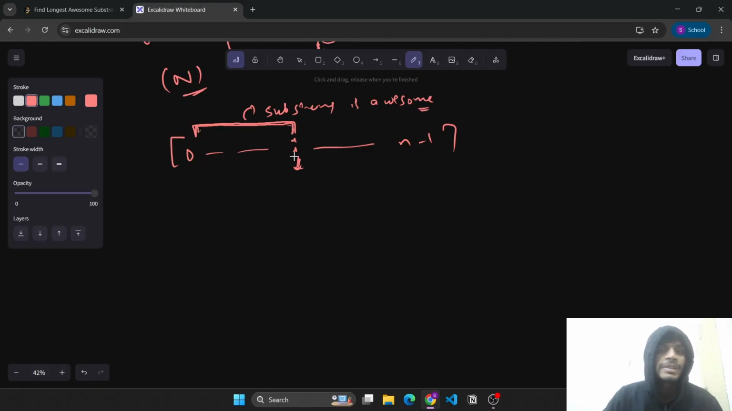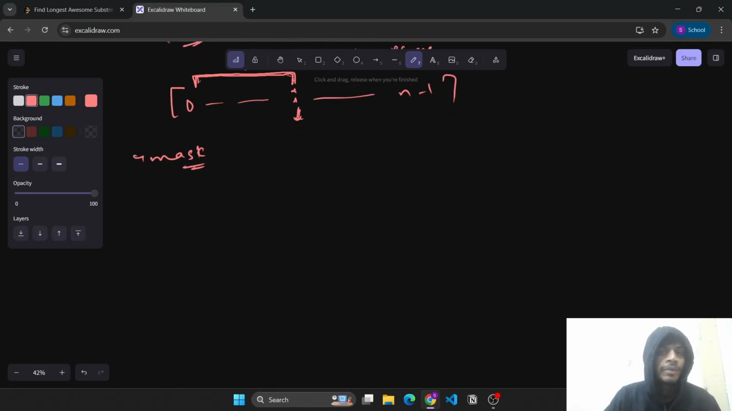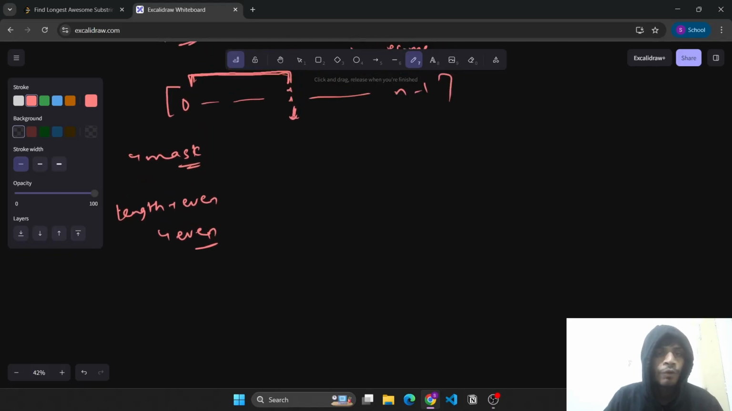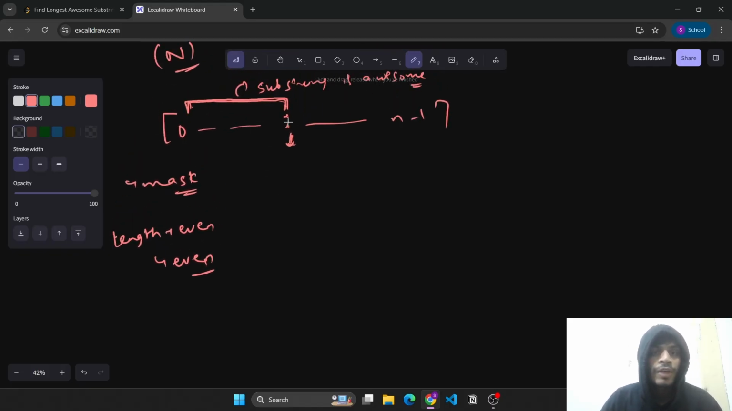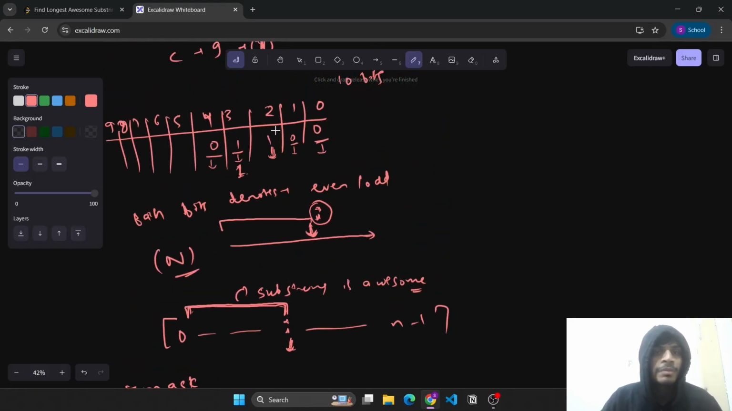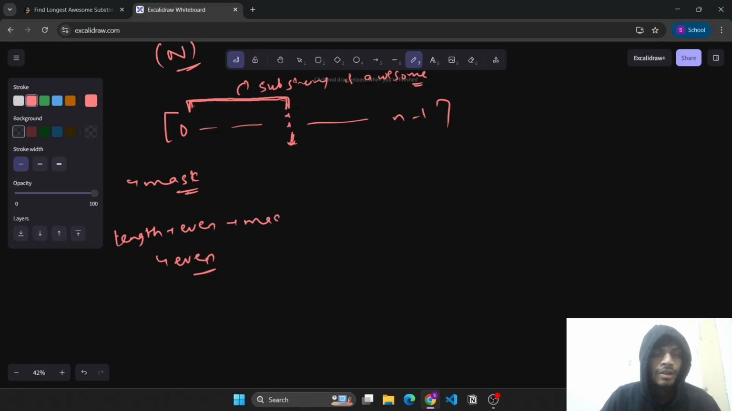Now since we are representing the frequencies in the form of a mask, there can be two cases: the length is even and the length is odd. In the case of even length, all the bits here should be 0, right? That means the occurrences of all the digits in this substring should be even. Hence, in this case, the mask will be 0 only, meaning all bits 0. This implies even frequency.